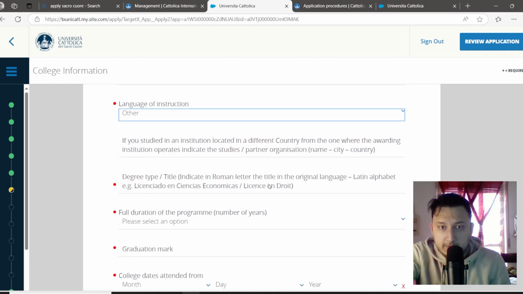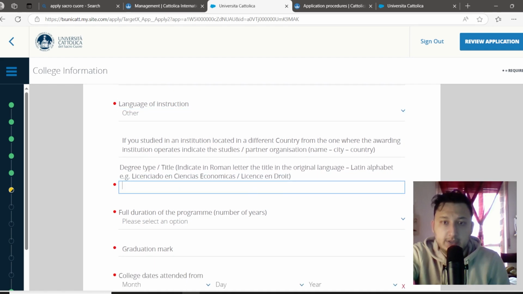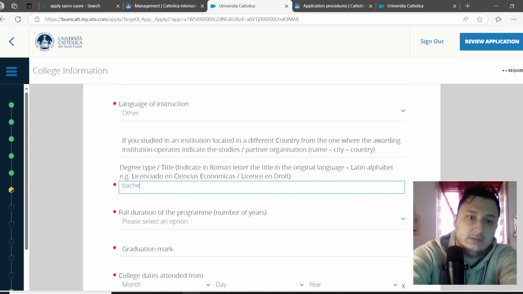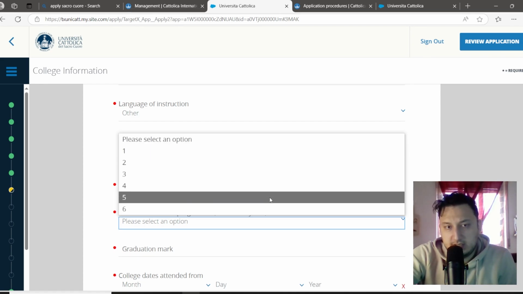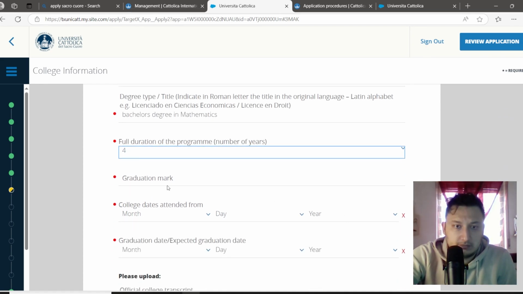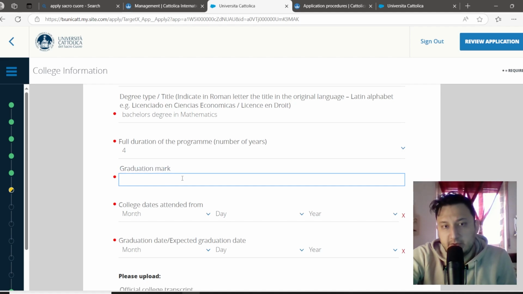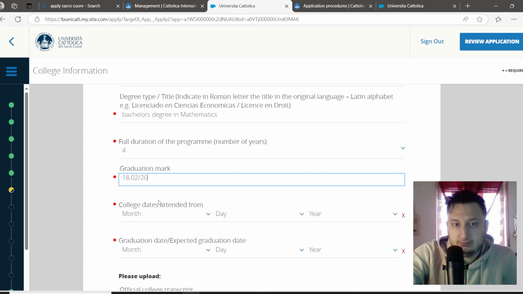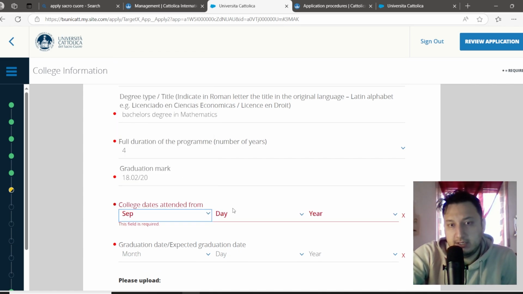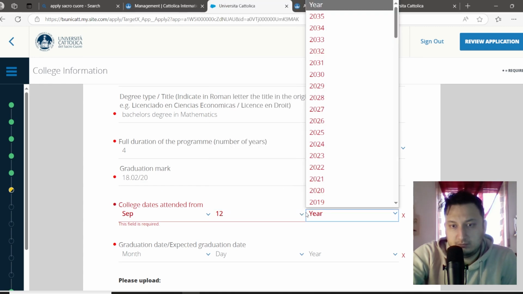Degree type, you should write it here, for example, bachelor's degree in mathematics. Full duration, it means it can be 4 years. Also the same for graduation mark. Starting time and graduating time.